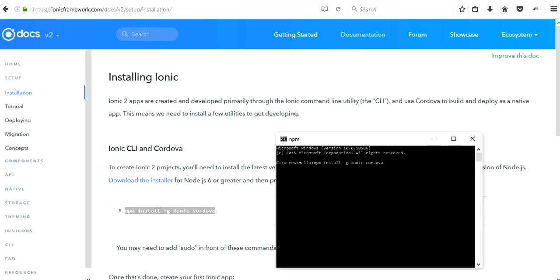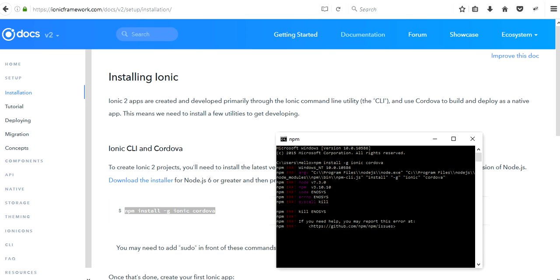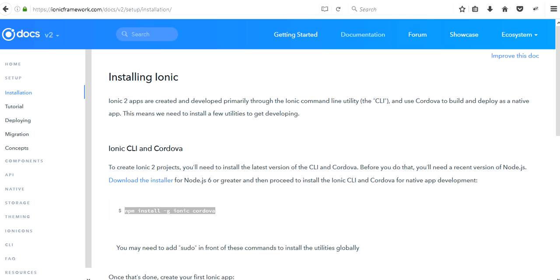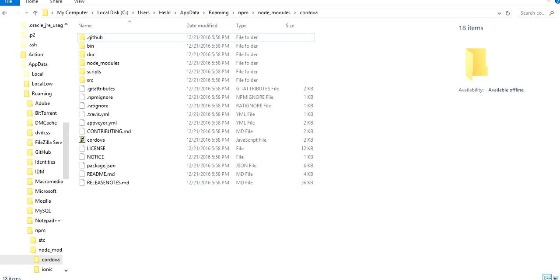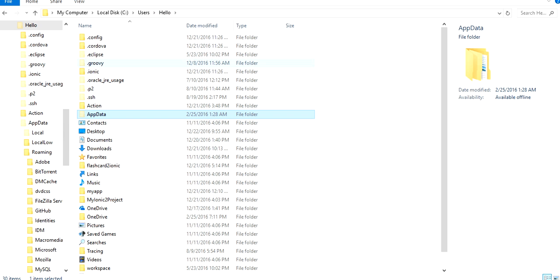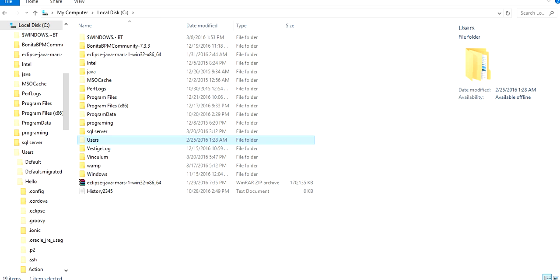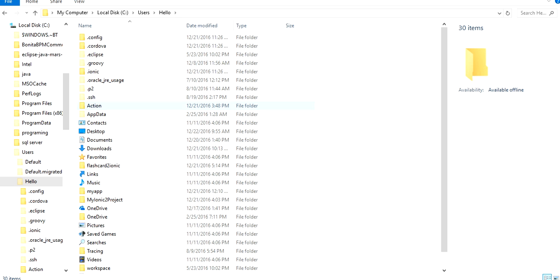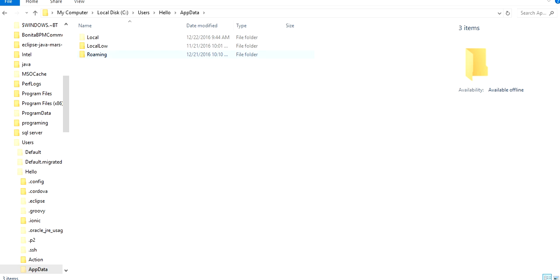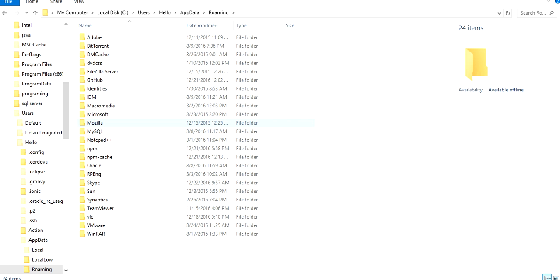Once it is installed in your system, I'm just closing the command prompt because it's already installed in my system. I'm just showing where it is downloaded automatically once you run this command in your CMD. It will be in the C drive, in Users, then hello, then you will see one folder, AppData. Once you open it, there is a Roaming folder, and inside it there is one npm folder.